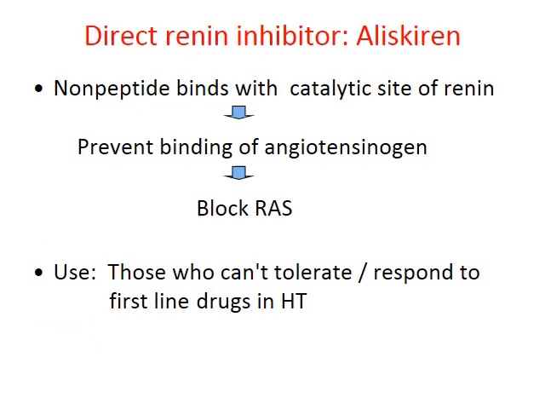And now the direct renin inhibitor, aliskiren. It is a non-peptide that binds with the catalytic site of renin. Due to that, it prevents binding of angiotensinogen, and there is a complete blockade of the renin-angiotensin system.